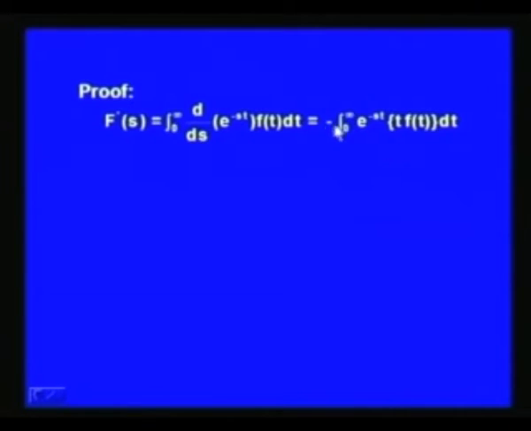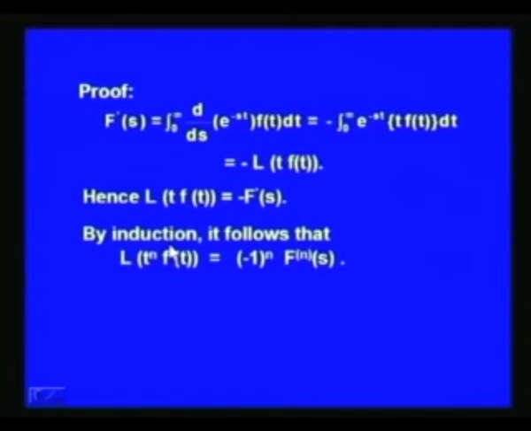This minus comes outside the integral and t we combine with the function f(t), and then this is nothing but minus Laplace transform of t f(t). So, minus L of t f(t), hence L of t f(t) is equal to minus F dash of s.